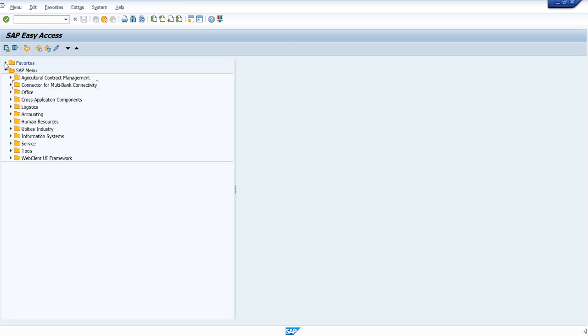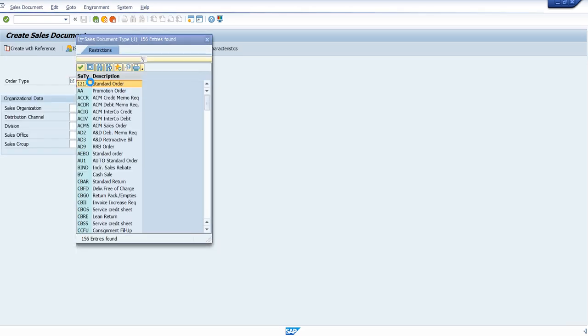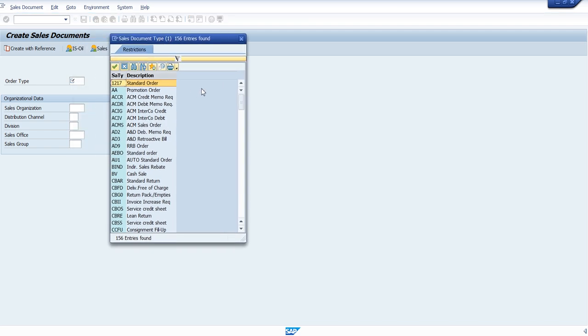For an example, I'll get into this rush sales. What is the rush sales order type? We need to find that. Let me go to VS01, a normal order. Normally we go with VS01 for creating an order, and here it is the same concept. In VS01 you can find the order type, so first we find out the order type for the rush order. You can come down here and find it for the rush case.